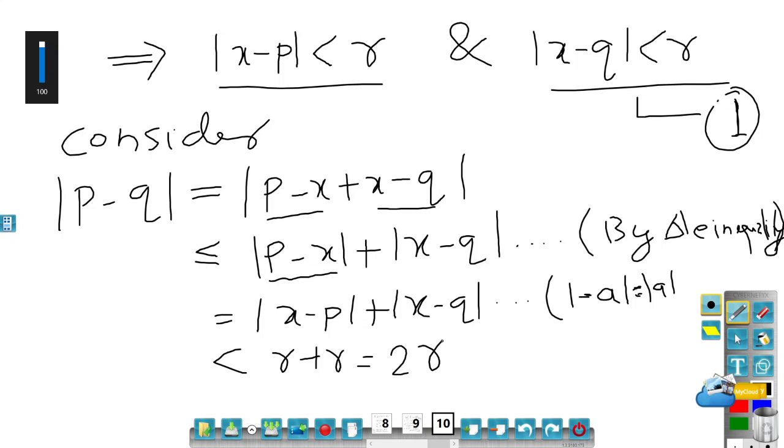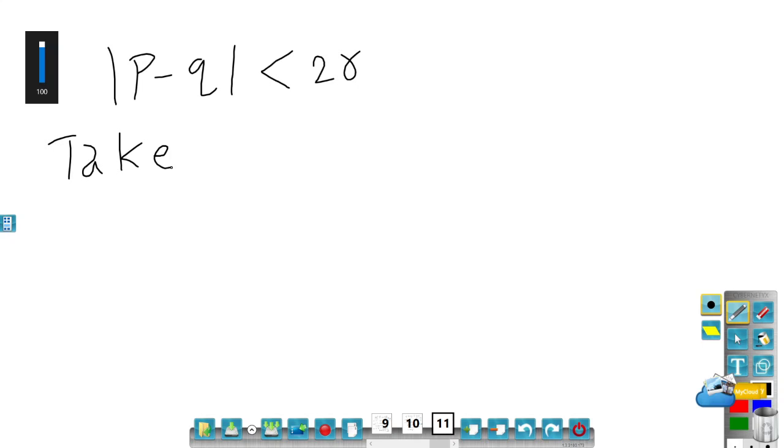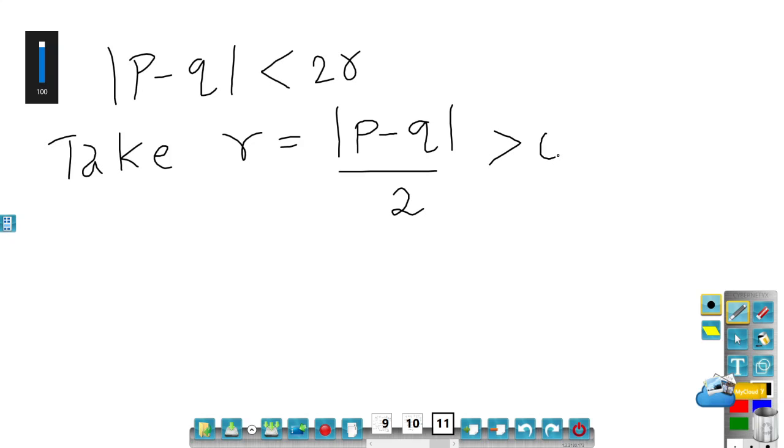So what I got is as follows: mod of P minus Q is less than 2R. But R is a positive real number. So if I take R equal to mod P minus Q divided by 2, now this is strictly greater than 0. The reason is we know that P is not equal to Q, that means P minus Q is not equal to 0.